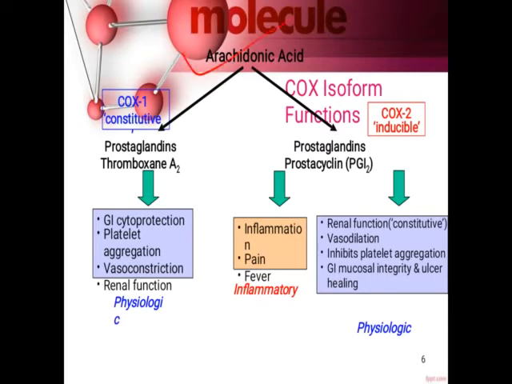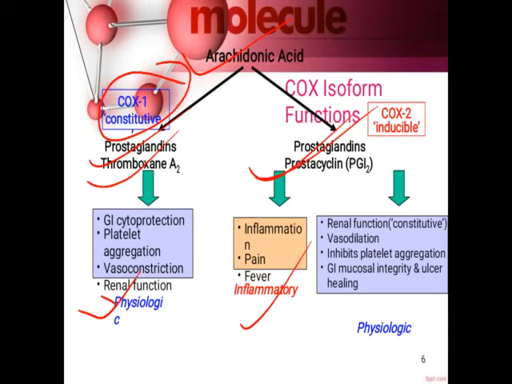Generally, what happens in the body? Arachidonic acid is present. From arachidonic acid, prostaglandins, that is thromboxane A2, and prostaglandins, prostacyclins, okay, can be synthesized. So through COX-1, they form this part. Through COX-2, they form this part. Okay, so when arachidonic acid is converted into thromboxane or prostaglandins through COX-1, they are responsible for performing these types of physiological functions.